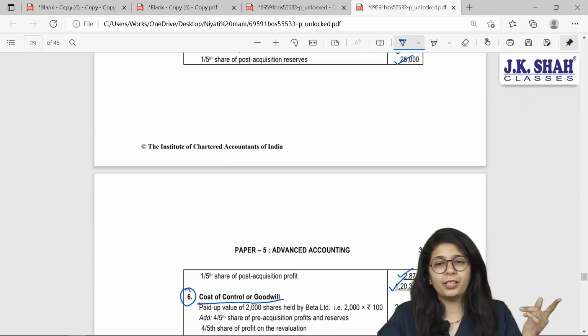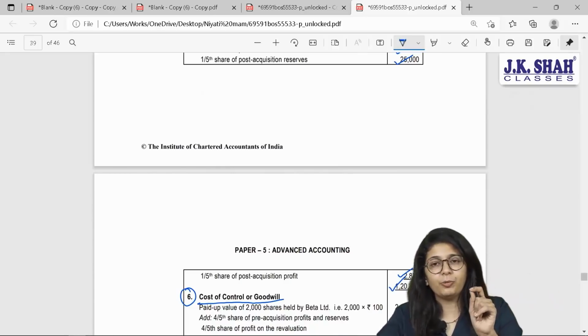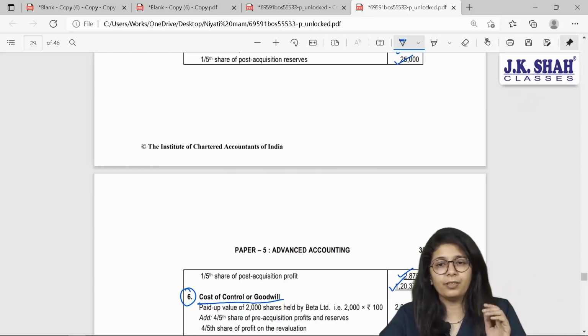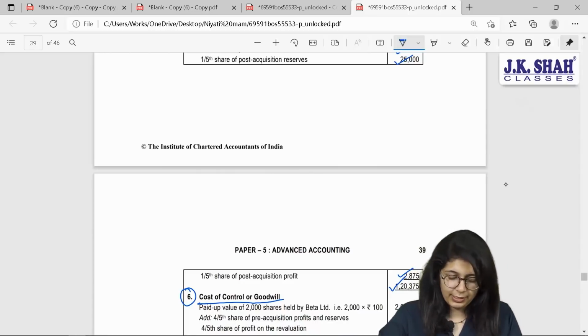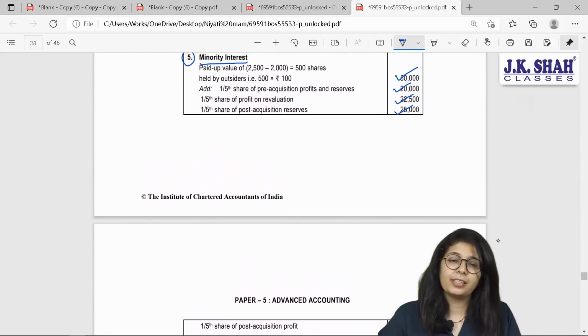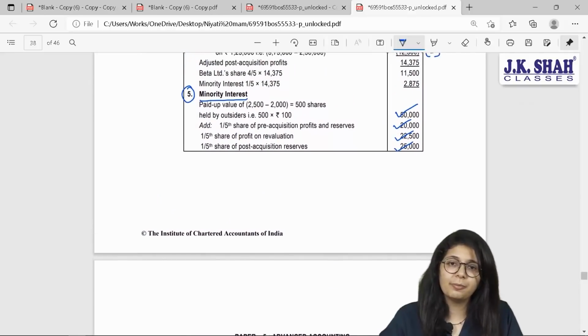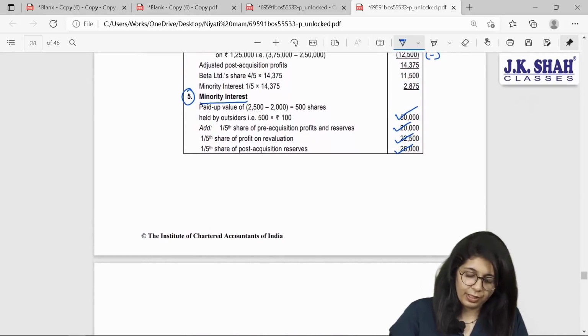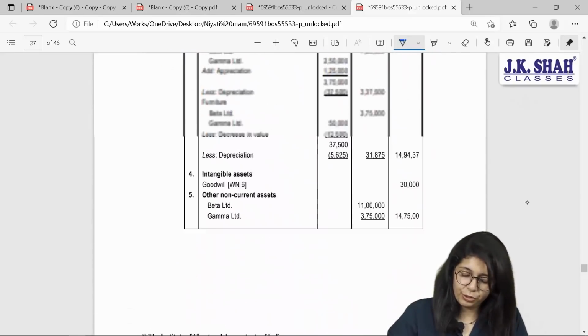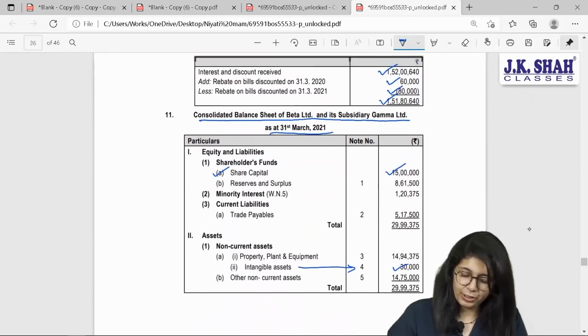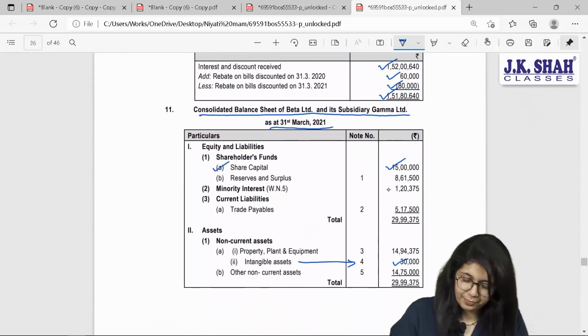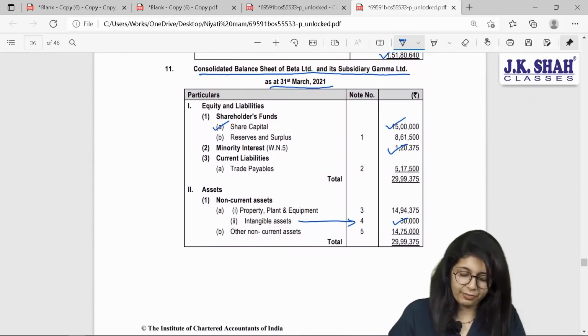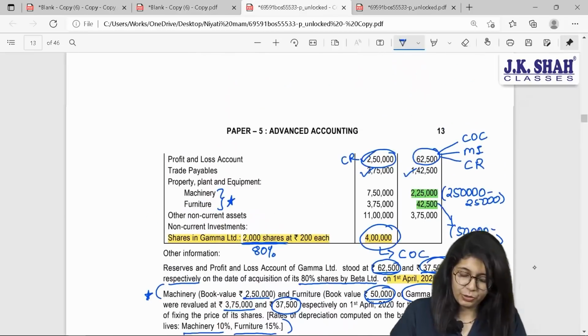We have calculated in our way. I just need to add 50 more thousand to it of share capital. I will get the same amount. Yes, beta. Presentation is different. Answers are same. We have completed minority interest. Where will you show this? In your balance sheet. 1,20,375.